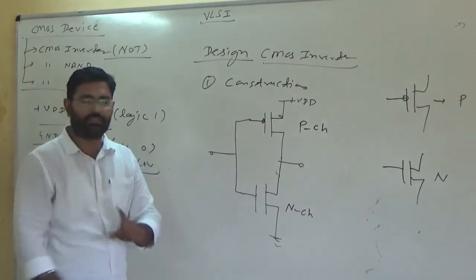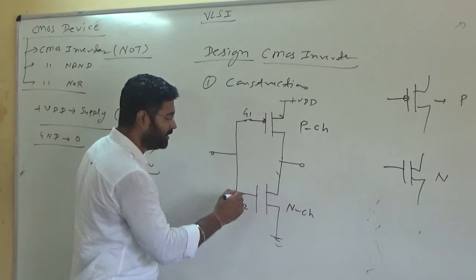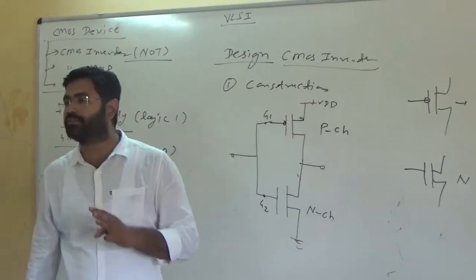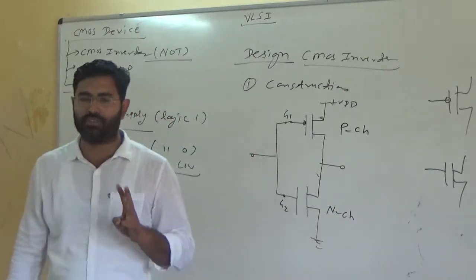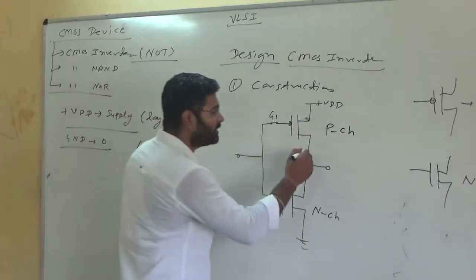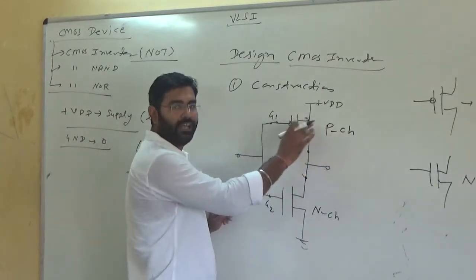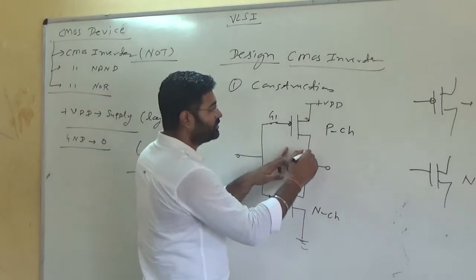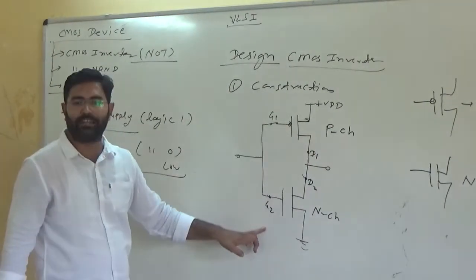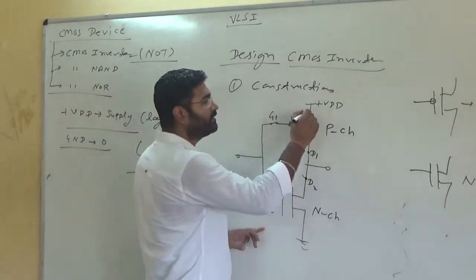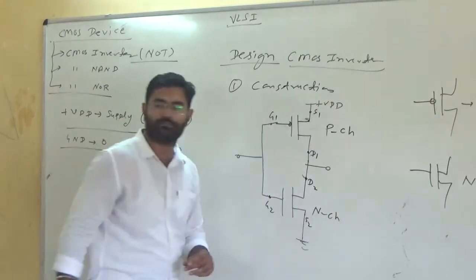There are two gates, gate 1 and gate 2. This is the gate terminal. You know very well that a MOSFET has three different terminals: the gate, drain and source. So this is P1 and this is N1. This is drain 1, this is drain 2, gate 1 and gate 2. And finally, this is source 1 and this is source 2.